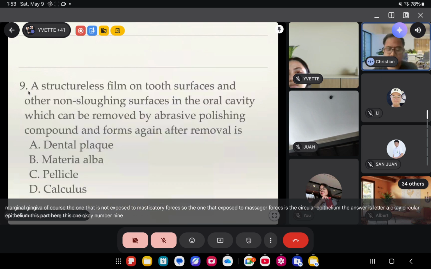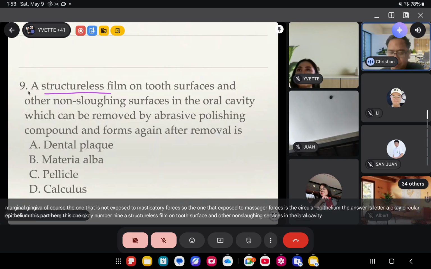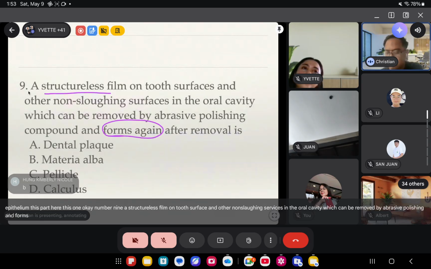Number 9. A structureless film on tooth surface and other non-sloughing surfaces in the oral cavity which can be removed by abrasive polishing and forms again after removal. Bumabalik ulit siya.